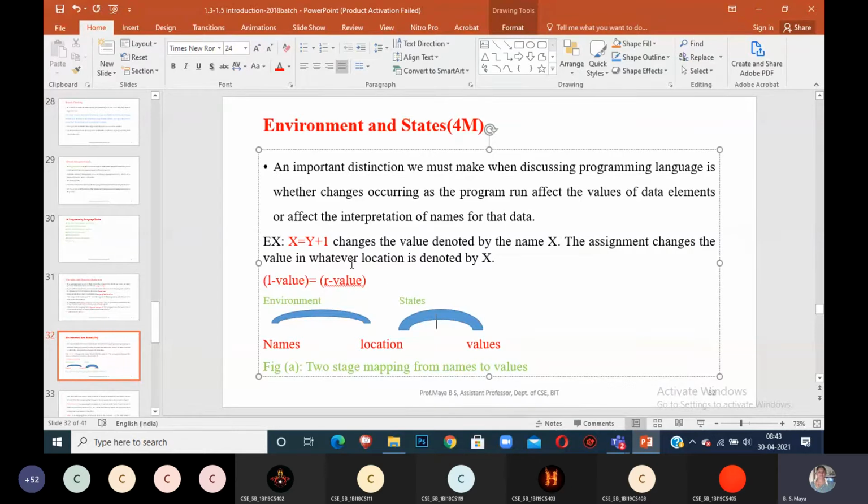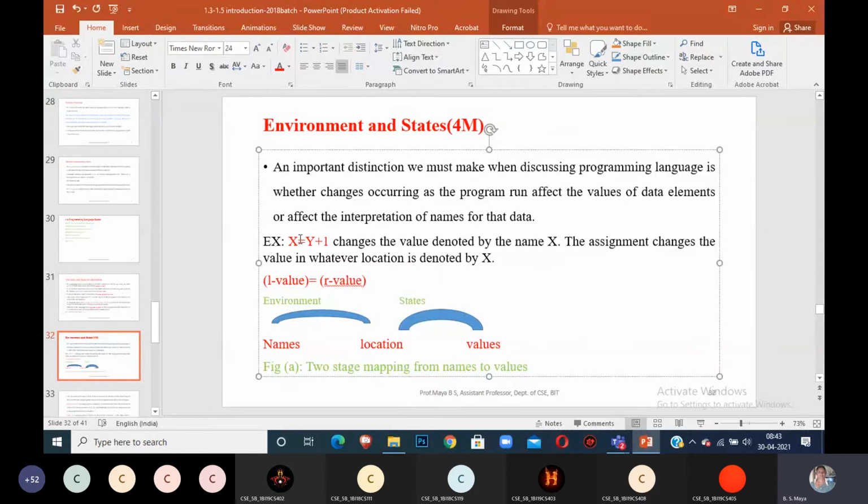Assume y is equal to 2. Then what is the value of x? x is 3. Where is 3 stored? In the memory, the x location. Correct. The memory for x is already created, and there is an empty memory location. Once the value of y is computed, it will go and be stored into the memory location. That is called values. Allocating values into the location is called state. Allocating the space in the memory for that variable is called environment. You got it? Environment and state.